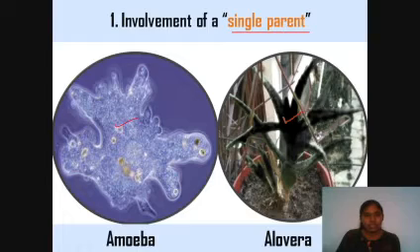Here there is a single amoeba, here there is a single parent plant. This single amoeba can give birth to many offspring by cell division. We know this amoeba will make offspring by a type of cell division called mitosis.